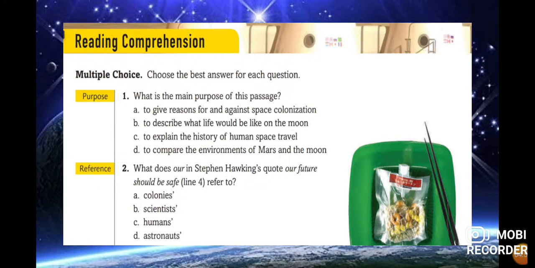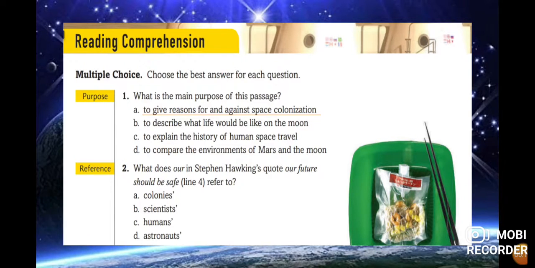To give reasons for and against space colonization, to describe what life would be like on the moon, to explain the history of human space travel, or to compare the environments of Mars and the Moon? Okay, the answer is option A, to give reasons for and against space colonization. Yes, this one is the answer.